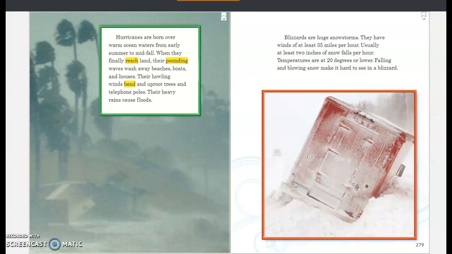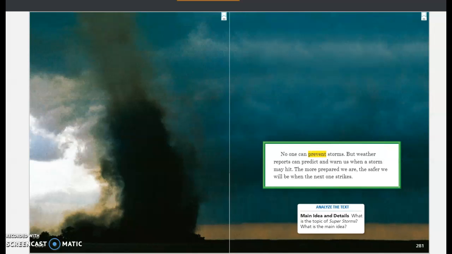Blizzards are huge snowstorms. They have winds of at least 35 miles per hour. Usually, at least 2 inches of snow falls per hour. Temperatures are at 20 degrees or lower. Falling and blowing snow make it hard to see in a blizzard. No one can prevent storms, but weather reports can predict and warn us when a storm may hit. The more prepared we are, the safer we will be when the next one strikes.